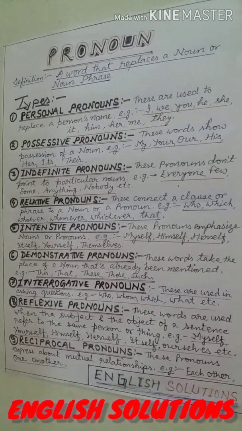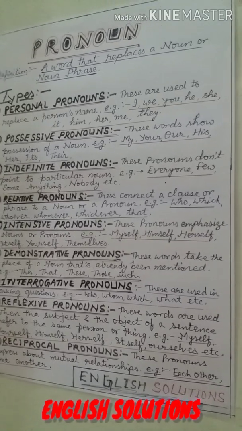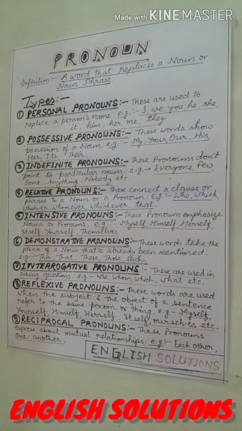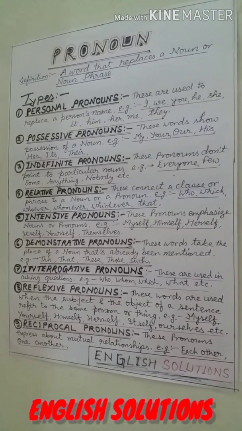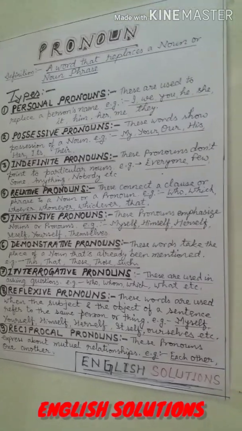And third category of pronouns are indefinite pronouns. As the name tells, indefinite pronouns do not point to any particular noun. For example, everyone, few, some, anything, nobody, etc.